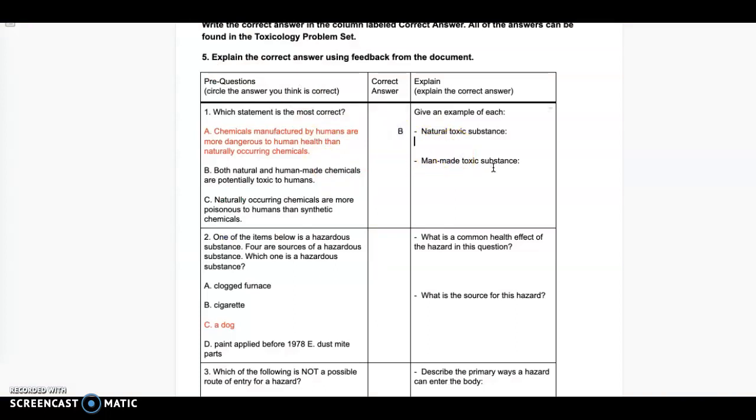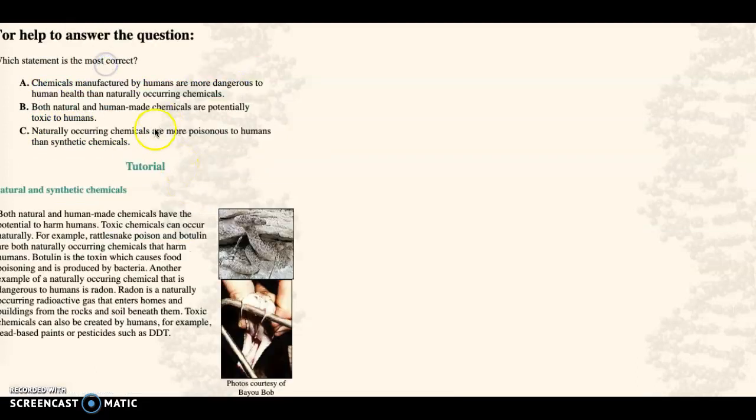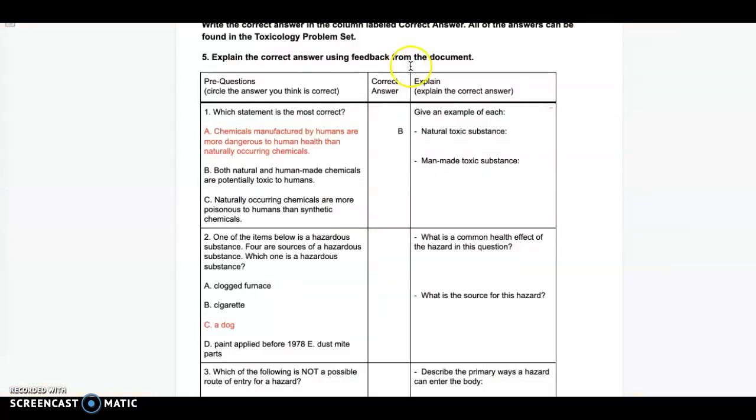And then give an example of each, a natural or man-made one. I could use Google, or when I go back to this and I clicked on A, example, rattlesnake poison, that's natural, and botulin, those are naturally occurring ones. So another example, naturally occurring is radon, and so forth. And then DDT is an example of a human-made one. So the naturally toxic, I could type in, let's say radon, any of those examples, man-made. I'm just going to put in DDT.